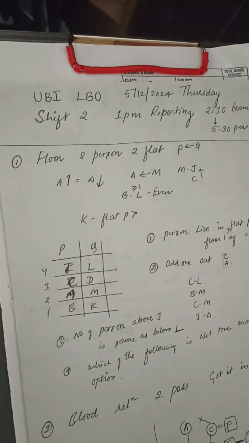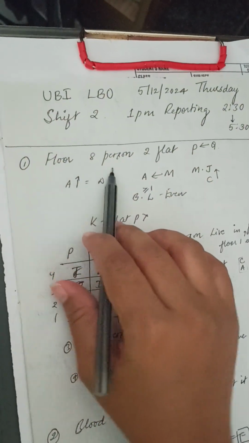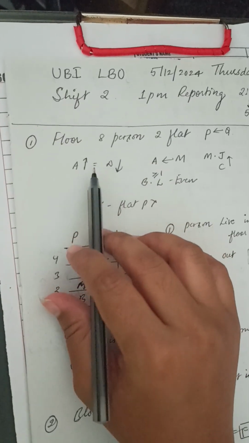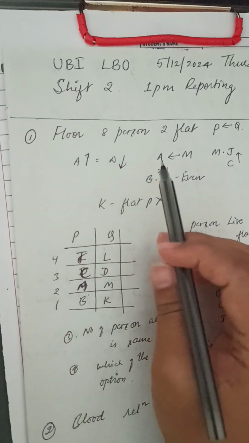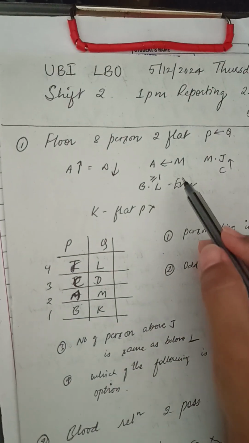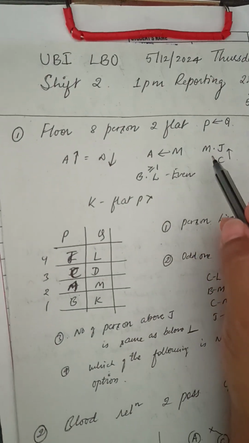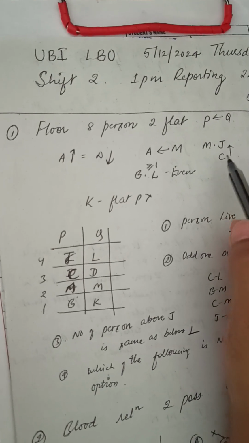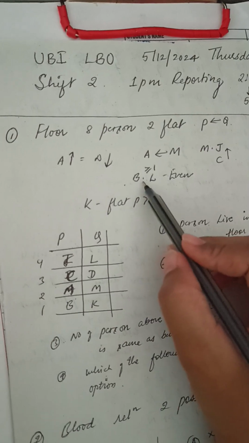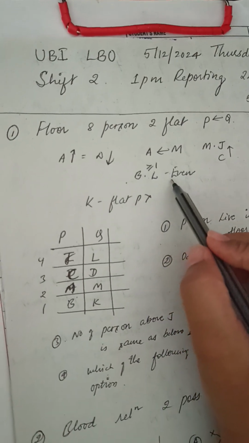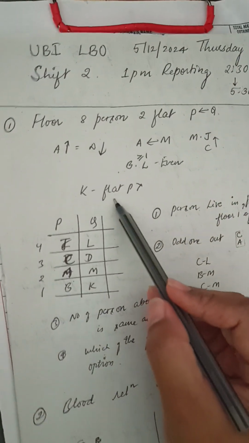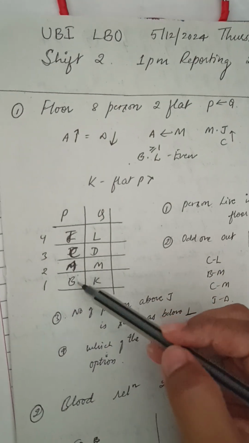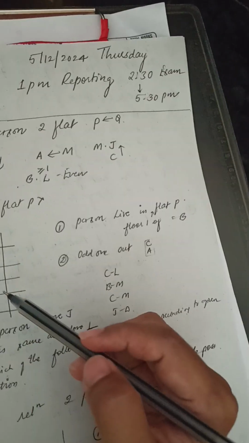So in the reasoning section there was a floor-based puzzle with 8 persons and 2 flats. P is to the west of Q, and the conditions are: the number of people above A is equal to the number of people below D, A is exactly to the west of M, one person lives between M and J, J lives immediately above C, at least one person sits between B and L, L lives on an even floor, and K does not live in flat B. I think this was the sequence: JC, AB, LD, MK, and the